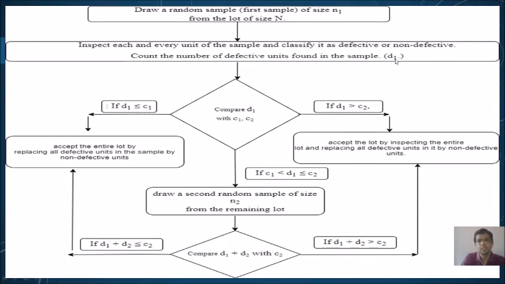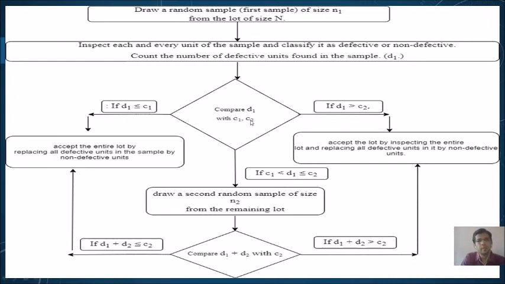Then this D1 will be compared with the first number, that is C1, right? If D1 is less than or equal to C1, you will accept the entire lot, and of course the defective units in the first sample will be replaced by non-defective items, but we will not touch the rest of the items in the lot, because we are accepting the lot.